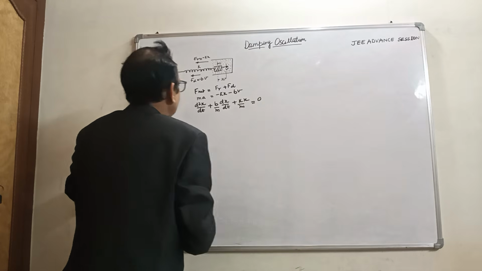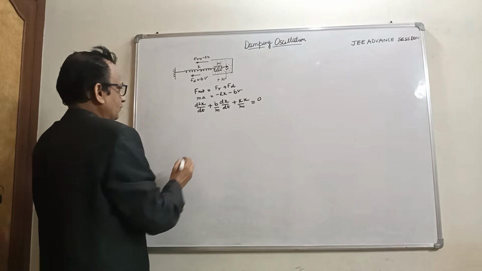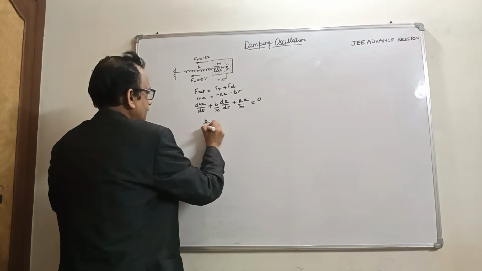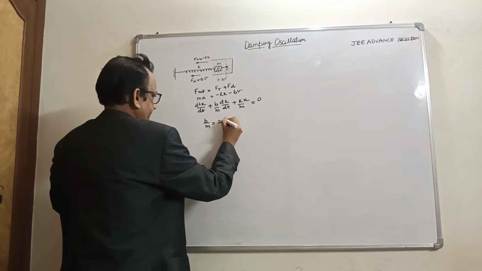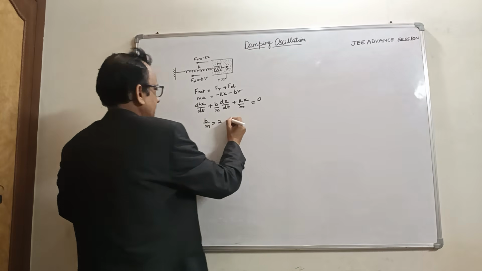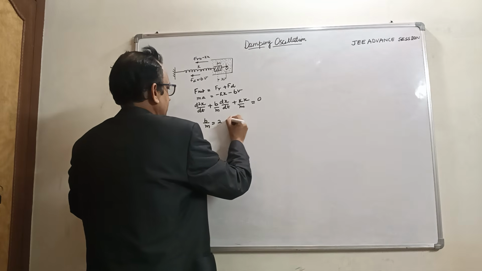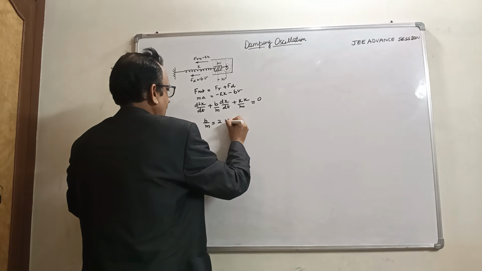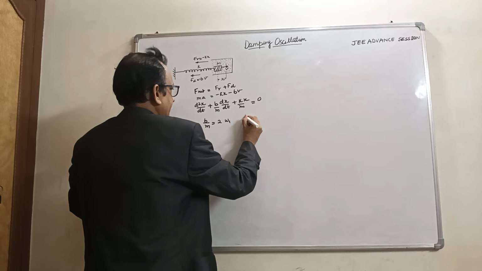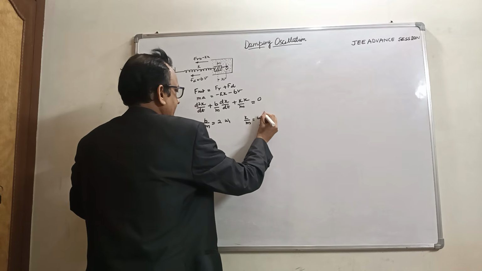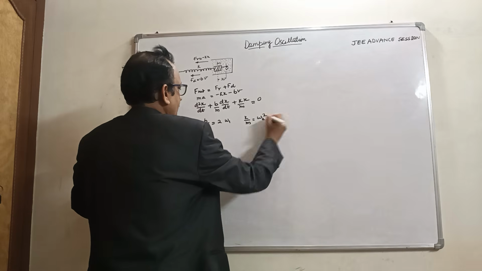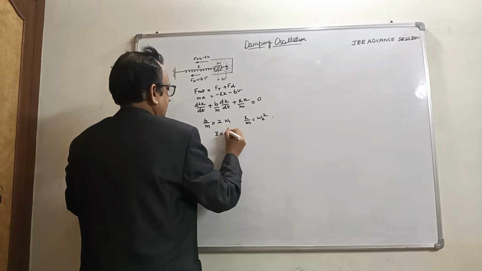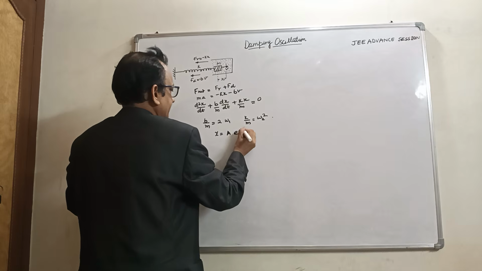So this becomes 0. So place the value here: b by m is equal to 2 omega 1, and k by m is equal to omega 2 square, and x is equal to a e raised to power alpha t.